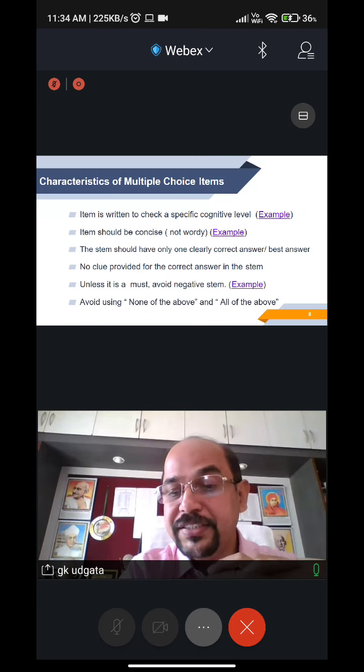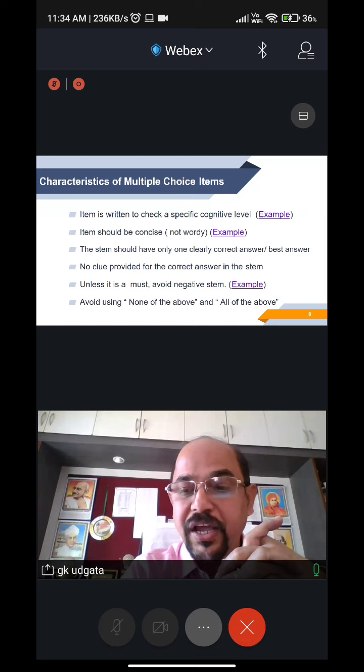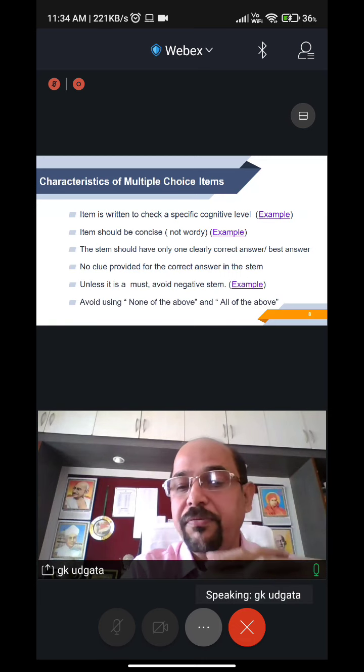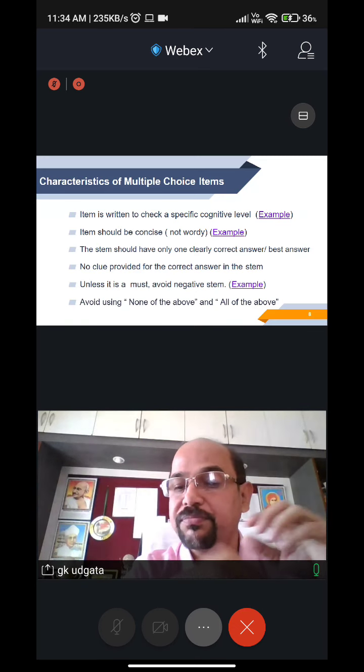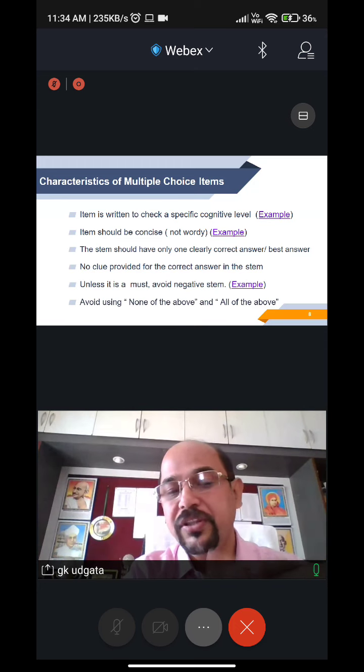The options are getting shuffled in the software, and when the options are shuffled, say you would have given "all of the above" as the fourth option, option D, but it will come on the top. What is the meaning of "all of the above" in that case? Option A, all of the above, option B something, option C something, option D something. There is no meaning of "all of the above."